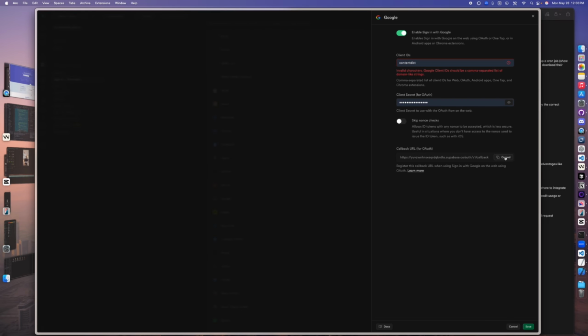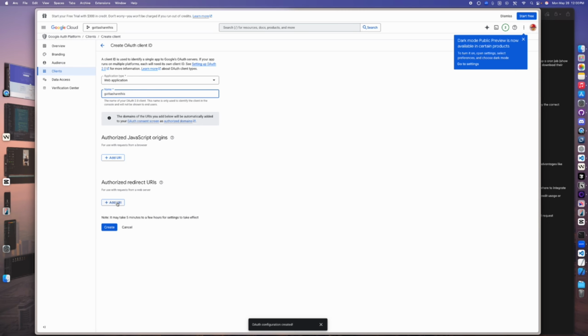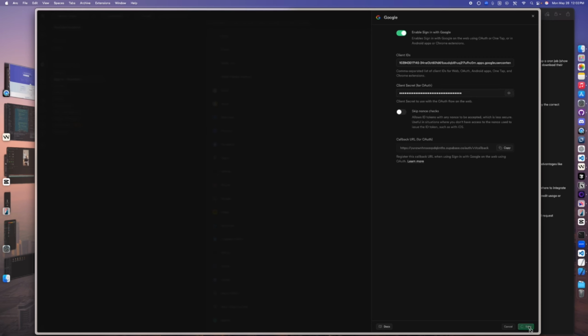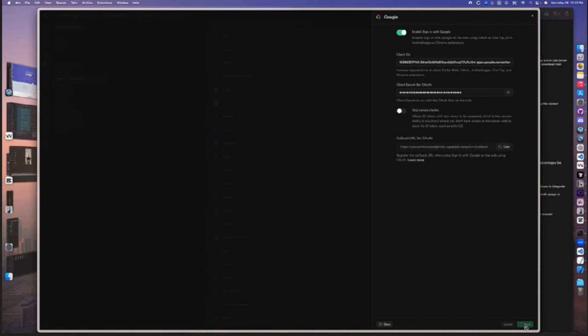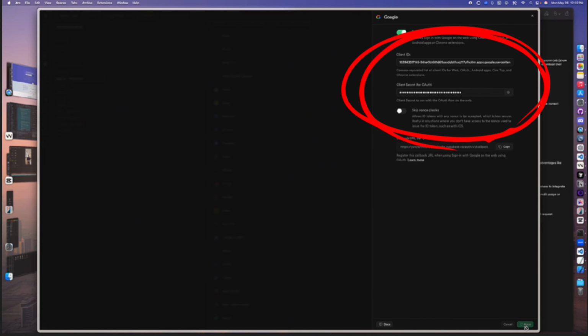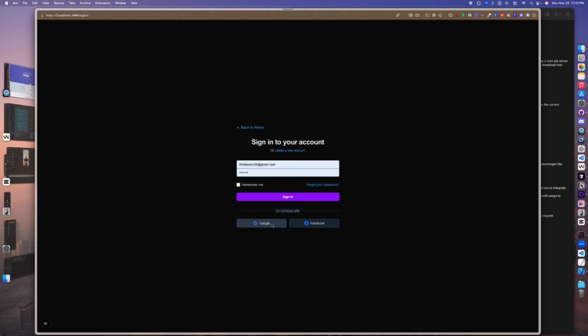And you need an authorization redirect. So go back to Supabase, copy the callback URL, come over here and paste it and create. And once that is done, you will be given those credentials. Just come over and add them to Supabase and hit save.